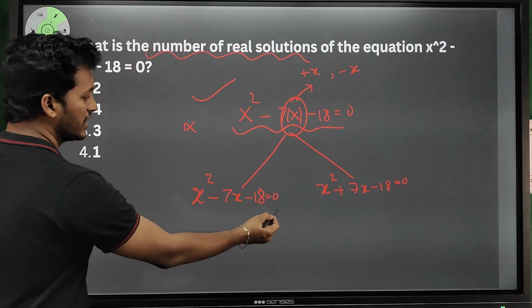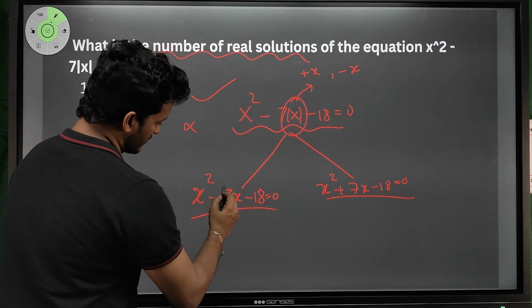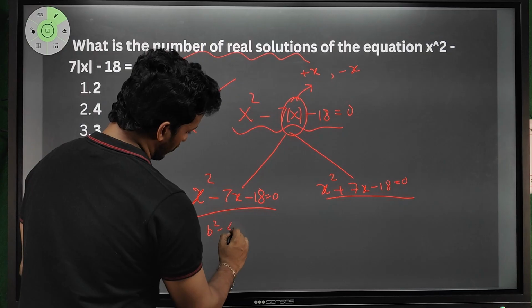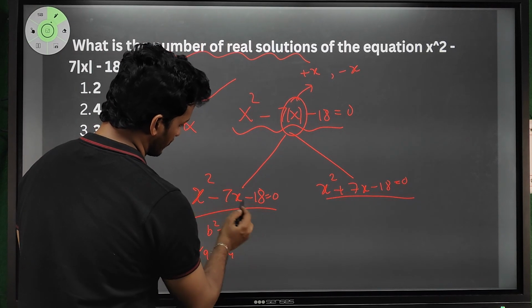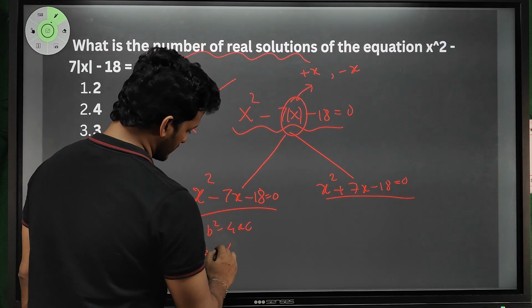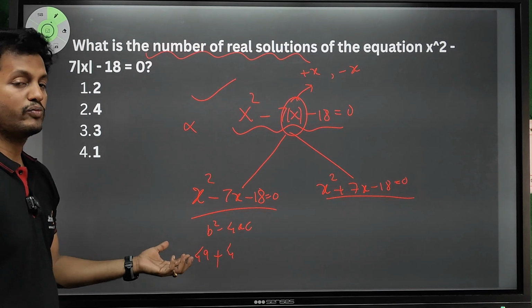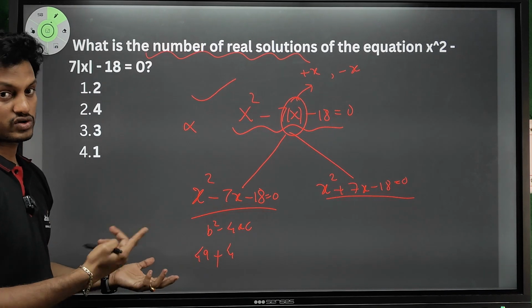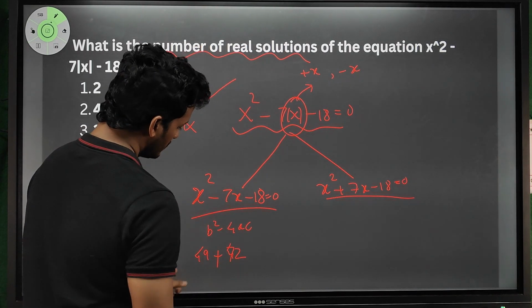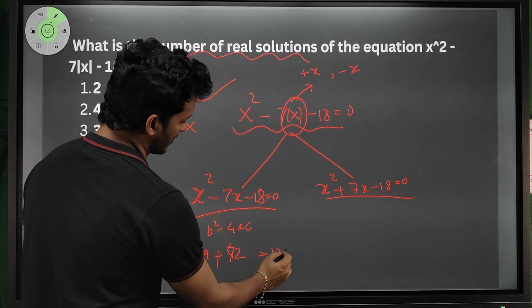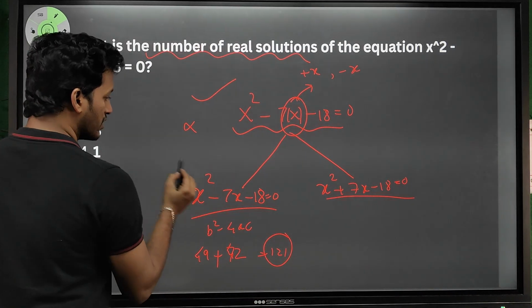So we have to cover here two equations. But before going into that, find the discriminant. So what is the discriminant here? b square minus 4ac. So if I do that, 49 minus 4 of a is 1, c is minus 18. So it will be plus, and even if it has a great value, it will be a positive value only, right? So it is not a minus value, so it can have two roots. So let us see. 4 18s are 72. So if I add it, I'll get 121. So 121 is square of 11.